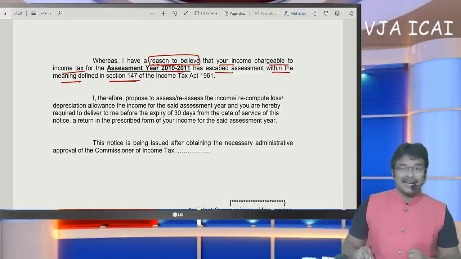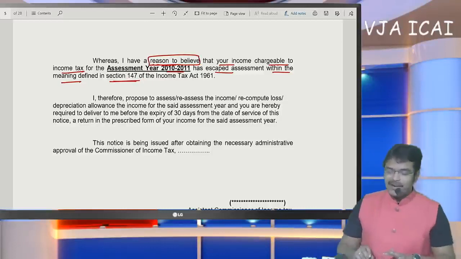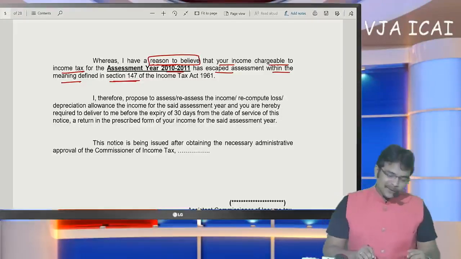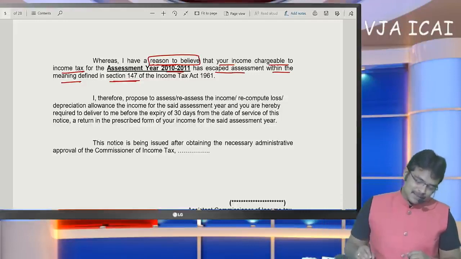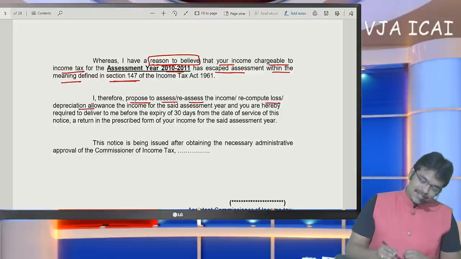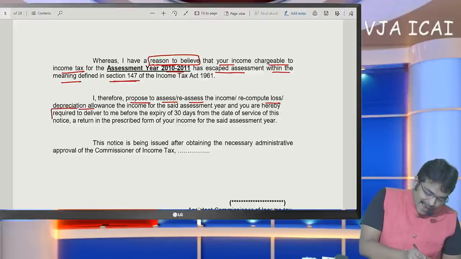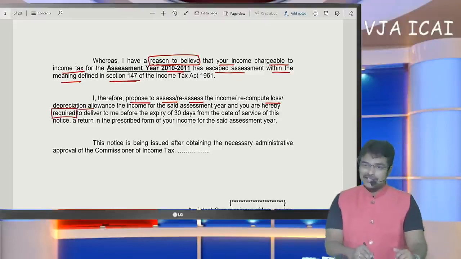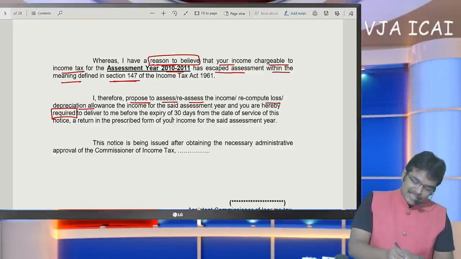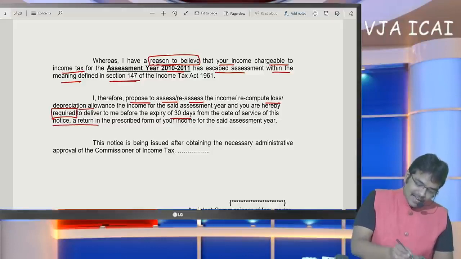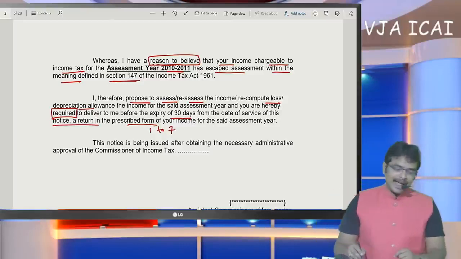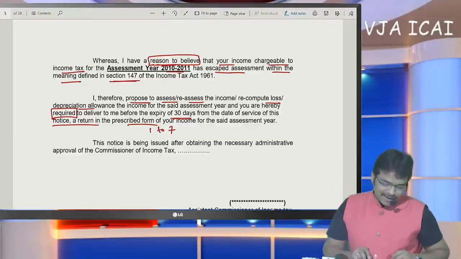What is the meaning of the term income escaping? In the beginning of this video, I have discussed 5 categories relating to income escaping, whereas I have reason to believe that income chargeable has escaped the assessment. Therefore, I propose to assess or reassess or recompute loss or depreciation, and you are hereby required. Sir, this is the practical notice which is issued, and I am going to deal with that case. So you are hereby required to deliver me before the expiry of 30 days a return of income in prescribed form. It may be ITR 1, 2, 7, whatever may be. Your applicable form has to be selected, and you are required to file your return of income.